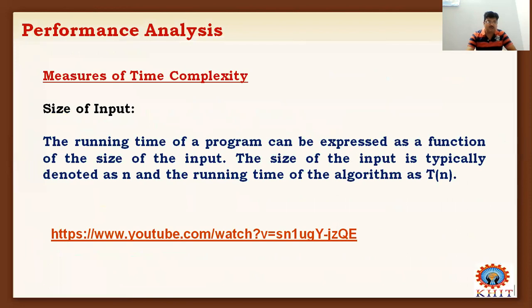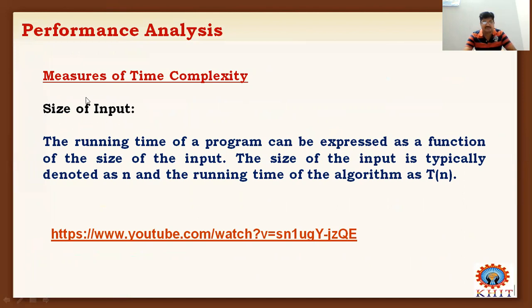Here, how do we measure the time complexity? The time complexity can be measured using T of n. Finding the time complexity of an algorithm can be done by using T of n, where the term n is the size of the input.